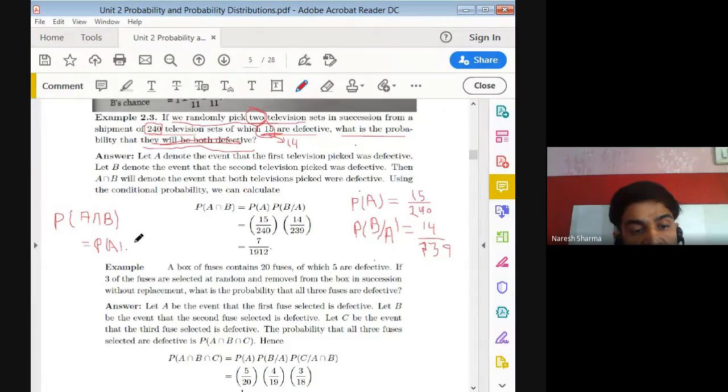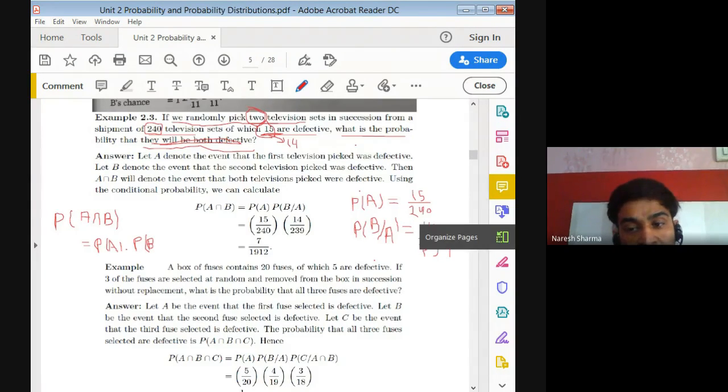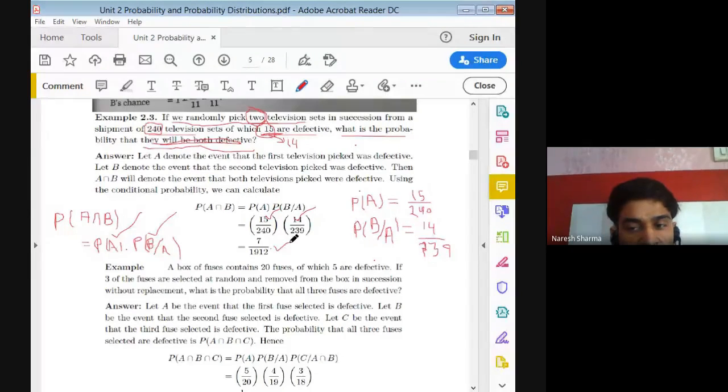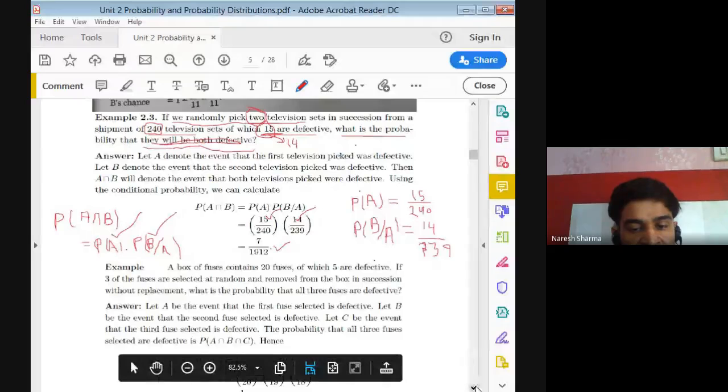If they are independent, we say probability of B only. But if the second depends upon the first, which is our case, then it is B by A. So we put the probability of A, that is 15 by 240, into probability of B by A, which is 14 by 239. Multiplying this, we get the result 7 by 1912.